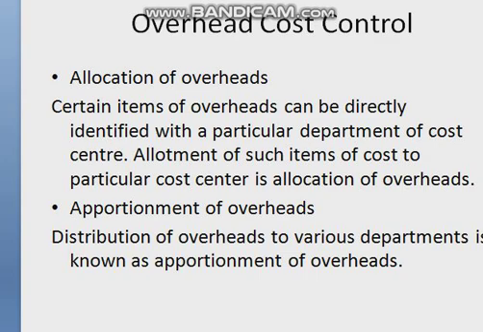Other items which generally cannot be allocated but are apportioned include power, light, rent, depreciation of factory building, fire insurance, and timekeeping expenses, which are therefore subject to departmentalization of overheads.